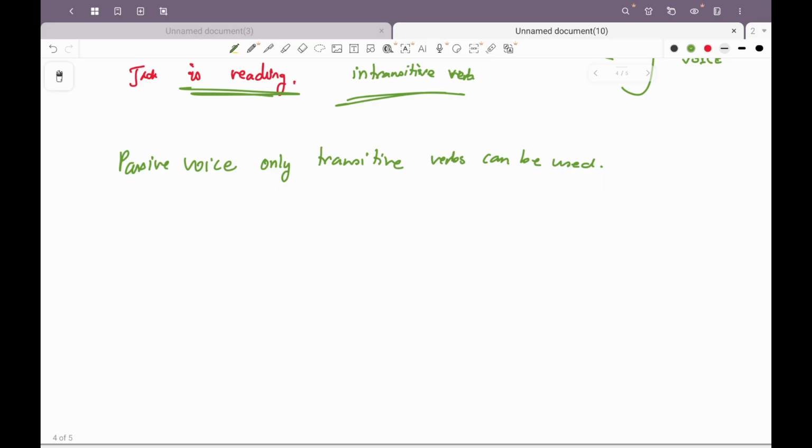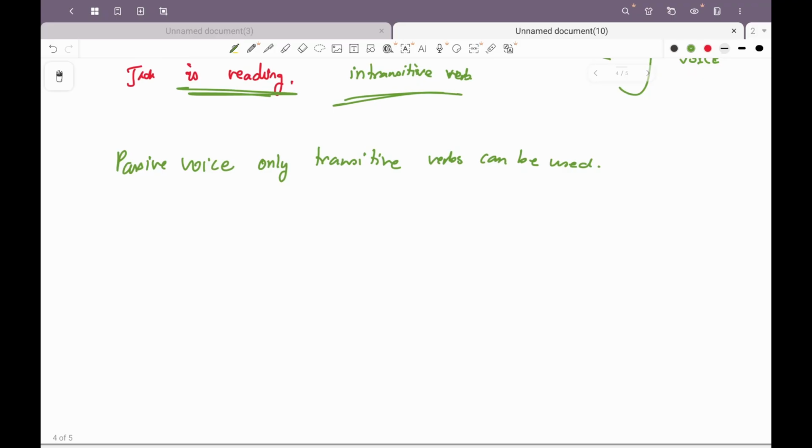how the active voice moves into the passive voice. Let us take a few examples. Lata teaches English. I am not going to write the examples on the screen. If you want, you can make a note in your notebook. Lata teaches English. English is being taught by Lata. Right? Another example would be Nick wrote a book. A book was written by Nick. All her friends like her. She is liked by all her friends.